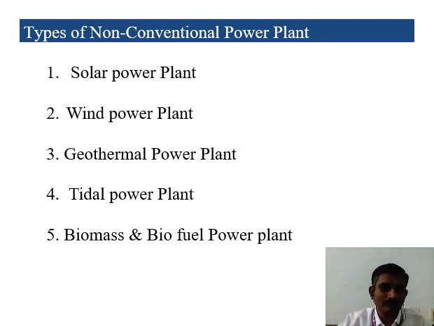Then why are we going for non-conventional power plants from conventional power plants? Because, as all of you know, the conventional power plant needs conventional energy sources, say coal, uranium, diesel, gas, everything from the earth. We know the theory of how coal is created by nature.